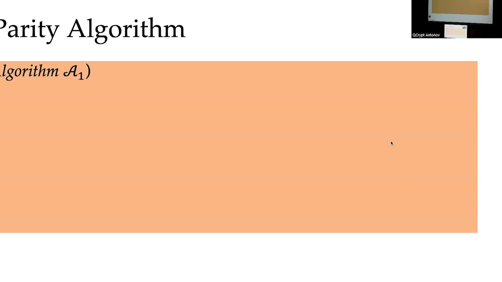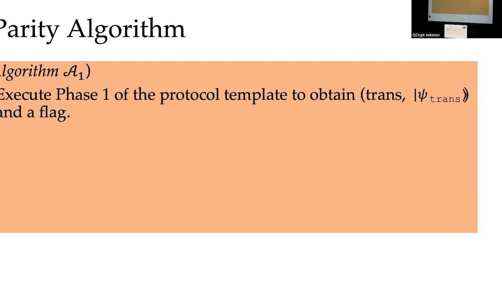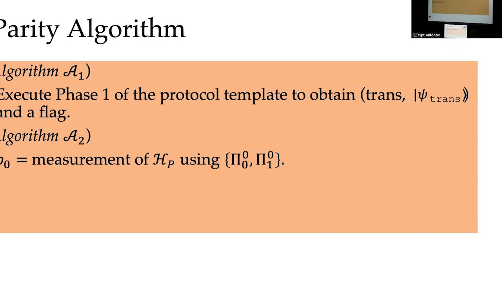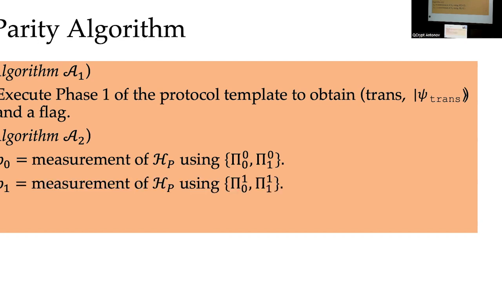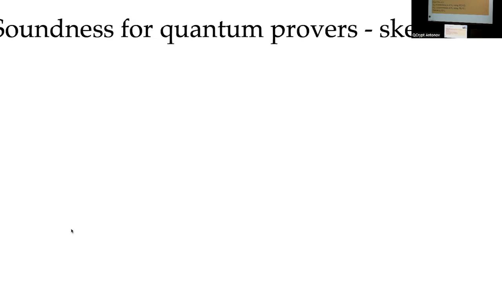Here's our parity algorithm. We first execute algorithm 1, which executes the first phase of the protocol, aka the setup protocol, to obtain a transcript, a quantum state, and also a flag. Then we execute algorithm 2 on the state, which performs the first set of measurements corresponding to the case that the challenge bit is 0. And on this state, once it has already been measured, we also perform the measurement using the set of measurements corresponding to the case that the challenge bit is 1. Finally, we return the XOR of b0 and b1.